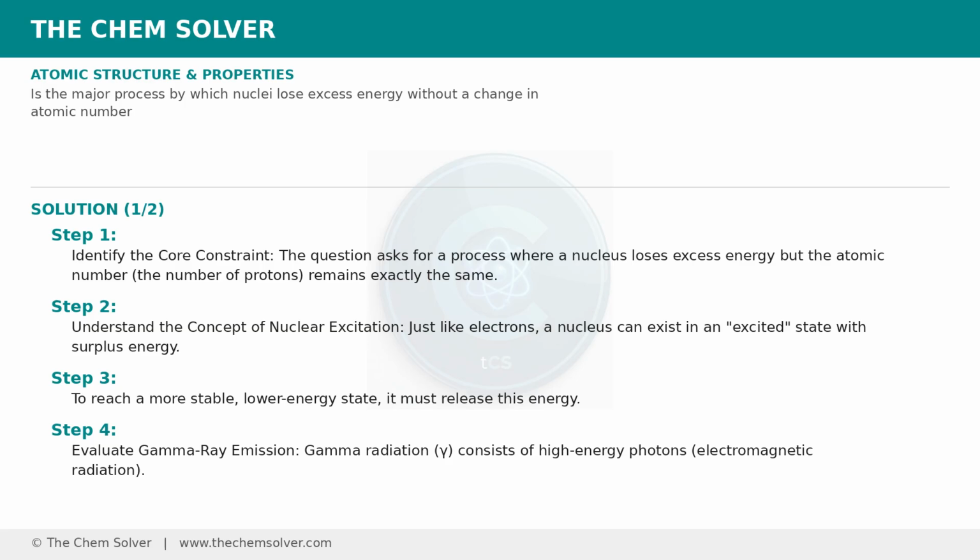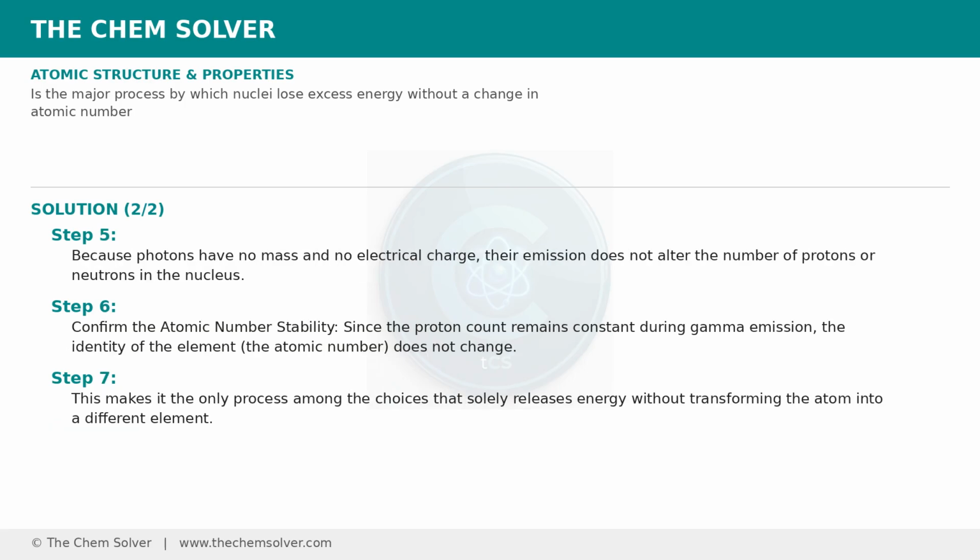Evaluate gamma ray emission. Gamma radiation, gamma, consists of high-energy photons, electromagnetic radiation. Because photons have no mass and no electrical charge, their emission does not alter the number of protons or neutrons in the nucleus. Confirm the atomic number stability.